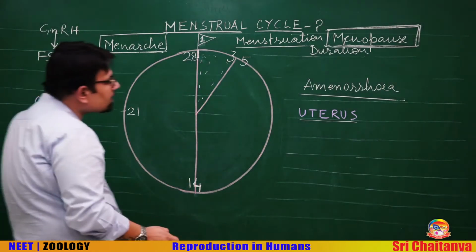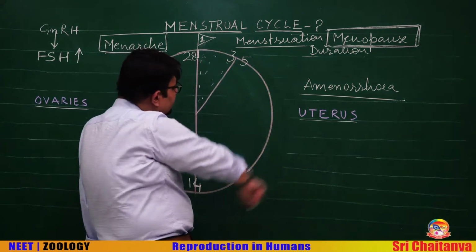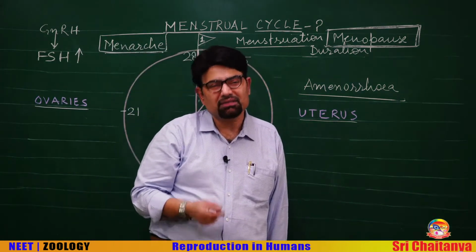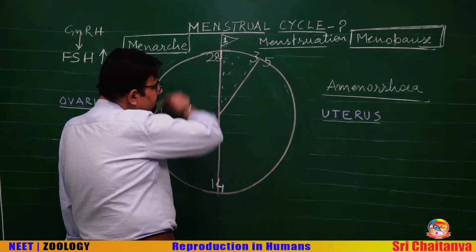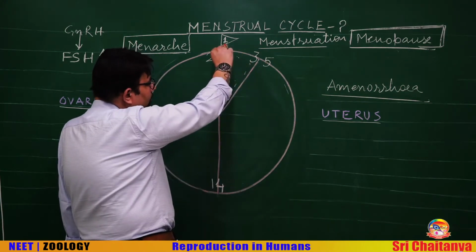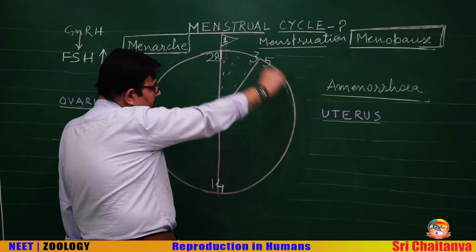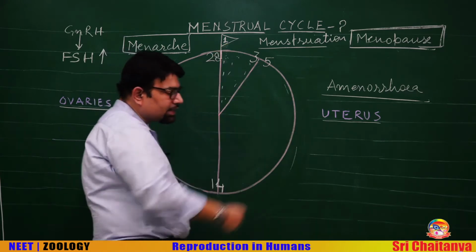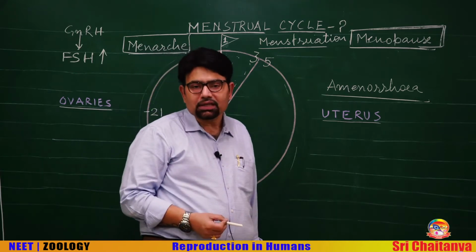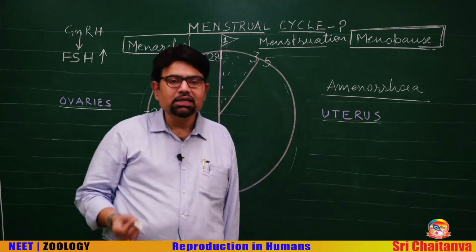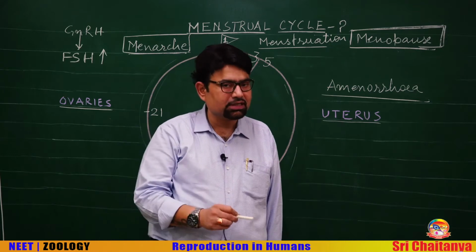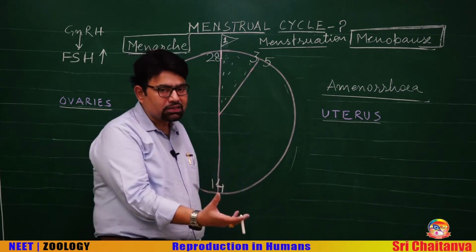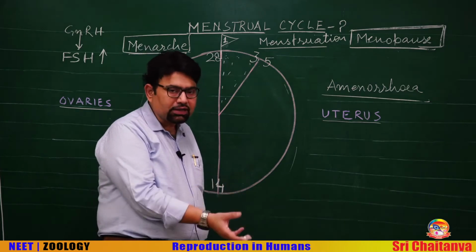The normal duration of this cycle. So, how to define the menstrual cycle? Cyclical changes from one menstruation to another menstruation. These cyclical changes are the menstrual cycle. We can define menstrual cycle as the physiological changes in a woman in which the ovum matures and is ovulated.